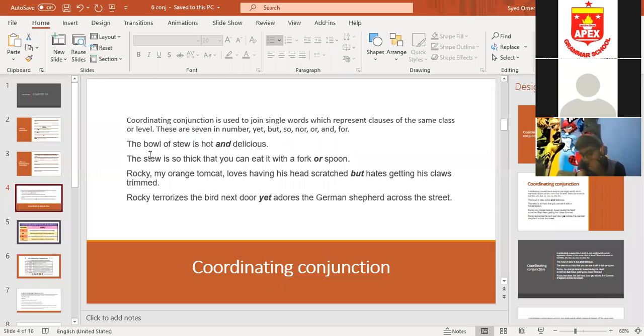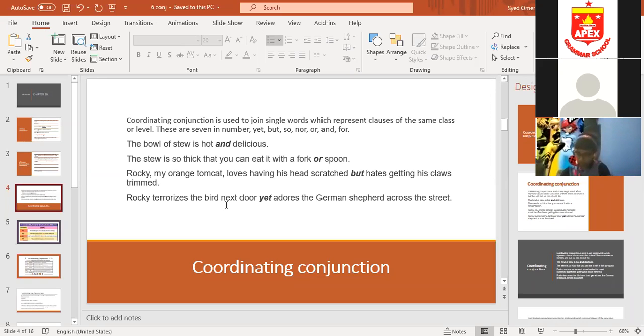For example, the bowl of stew is hot and delicious. The stew is so thick that you cannot eat it with a fork or spoon. Rocky, my orange tomcat, loves having his head scratched but hates getting his claws trimmed. Rocky terrorizes the bird next door, yet adores the German Shepherd across the street. Now, students, and, or, but, yet. These are all coordinating conjunctions because they have joined the words which represent the same class.